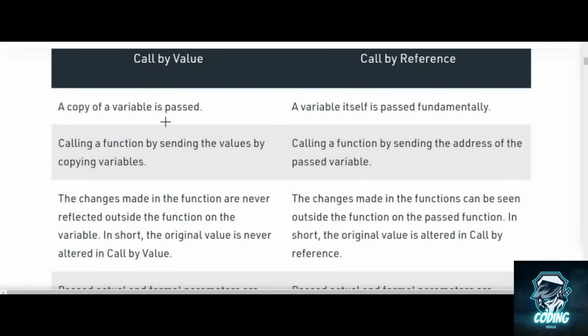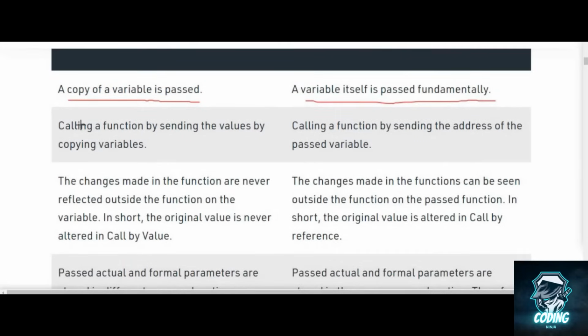In call by value, a copy of the variable is passed. The variable which we want to pass by value, a copy of that variable is passed to the function as an argument. But in call by reference, the variable itself is passed. Call by value means calling a function by sending the values by copying variables. Call by reference means calling the function by sending addresses. Now this is the key difference between call by value and call by reference.